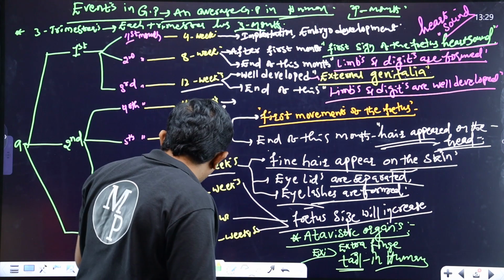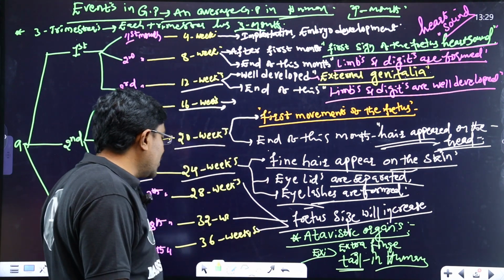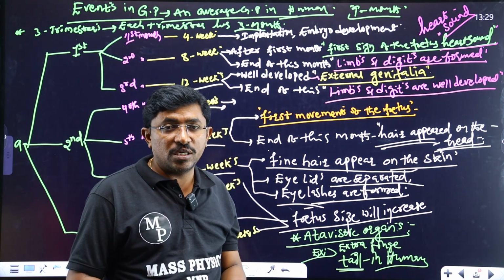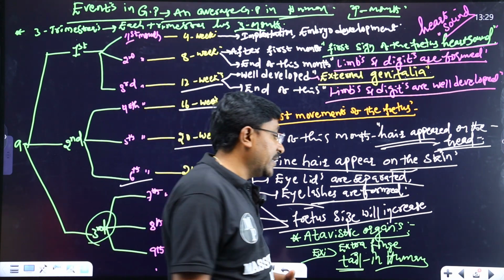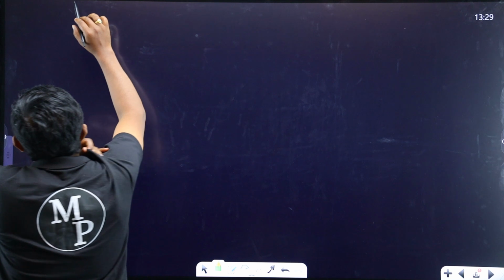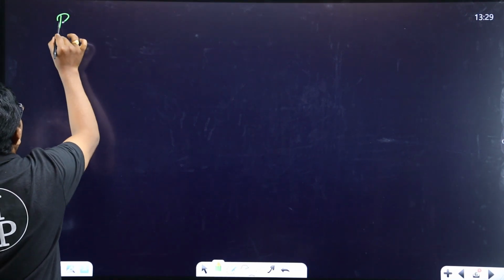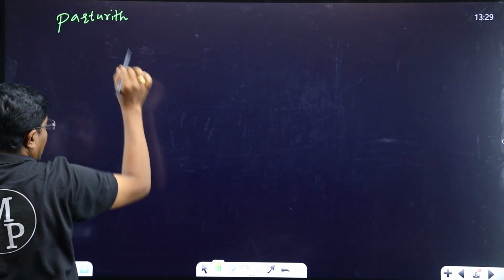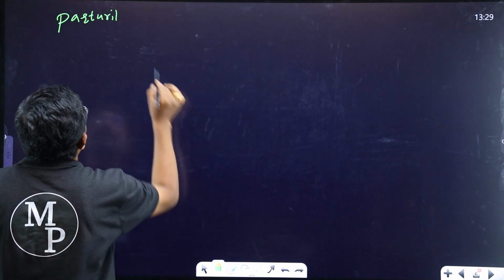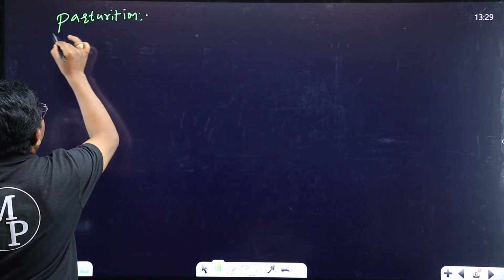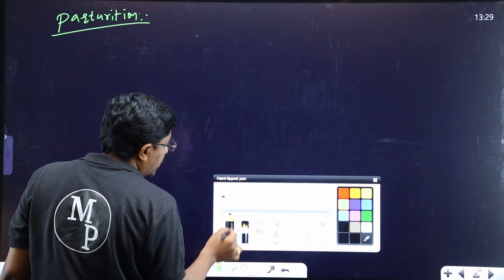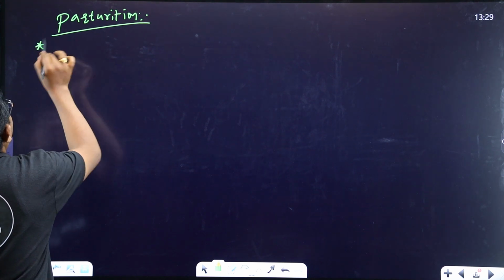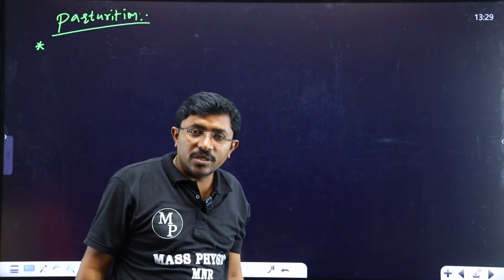Okay, right. After that, by the completion of 9 months of the gestation period, now the fetus is ready for parturition, or the fetus is ready for delivery. Now we'll go to the discussion about parturition. Parturition means what? Parturition means the process of delivery of the baby is called parturition.